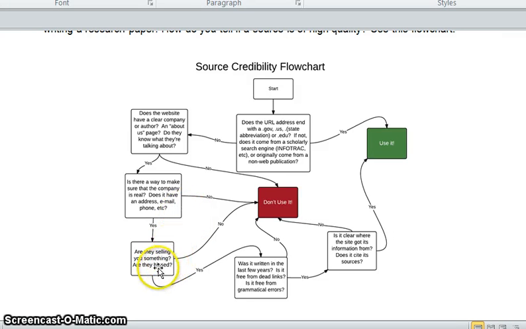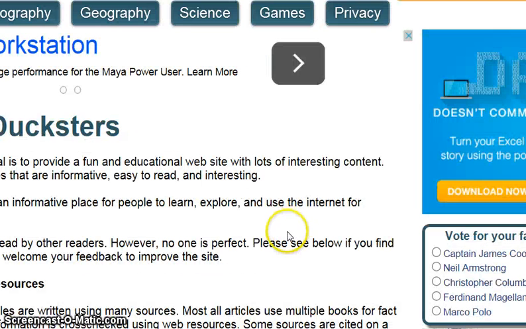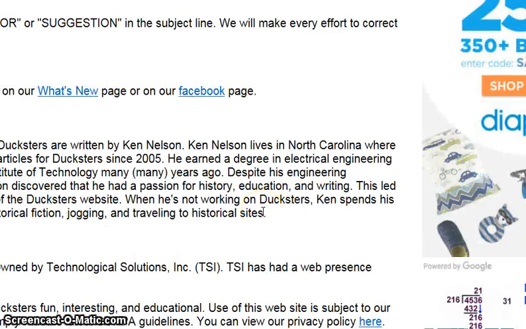Are they selling you something? Are they biased? It does seem like they're really trying to promote, let's go back there and take a look. It does seem like they're trying to promote this Maya workstation and a couple of other things, and I really don't know their bias. They don't tell.